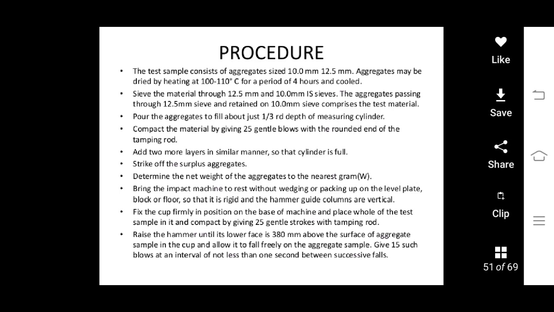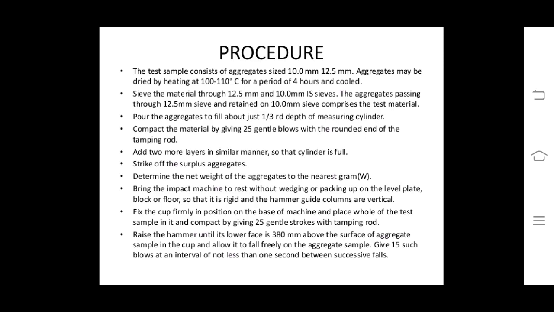Pour the aggregate to fill about just one-third depth of the measuring cylinder. Compact the material by giving 25 gentle blows with the rounded end of the tamping rod. Add two more layers in similar manner so that the cylinder is full. Strike off the surplus aggregates. Determine the net weight of aggregate to the nearest gram.